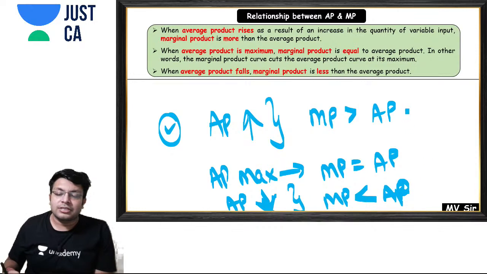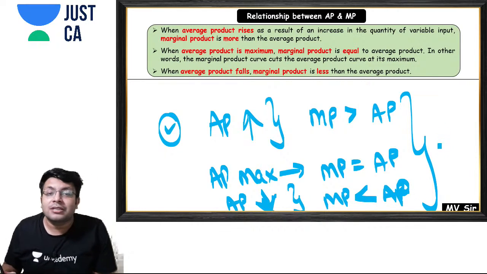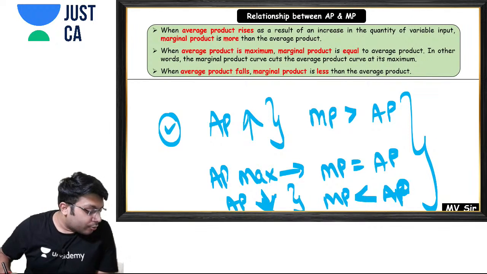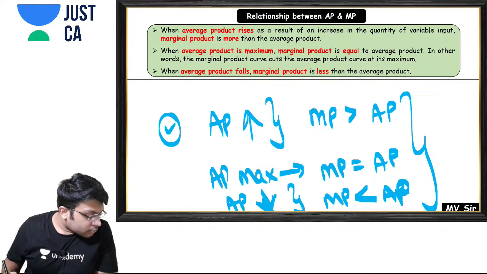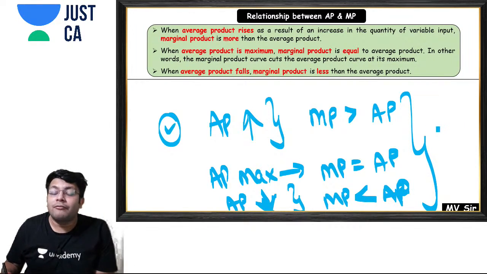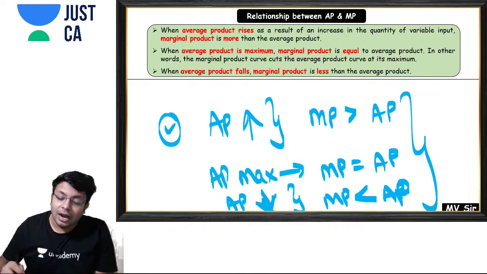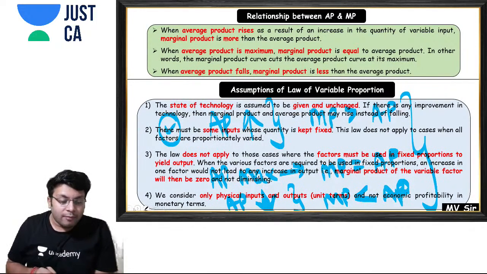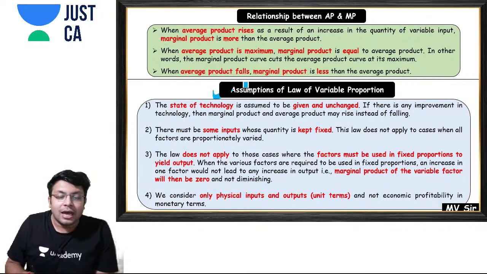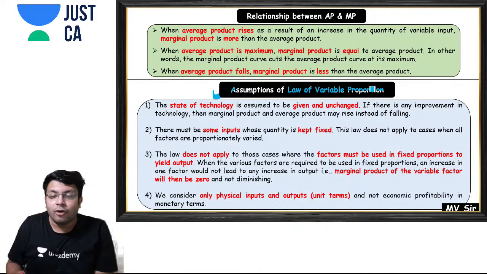So you can also see this. Now see, you don't need to remember this, you don't need to learn this. You have to remember this using the graph. So see, I'll also talk about the graph right now, but first we'll look at the assumptions of the law of variable proportion. What are the assumptions?